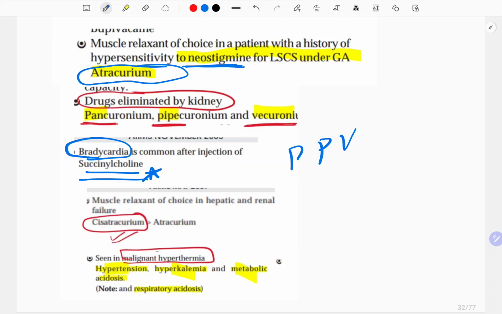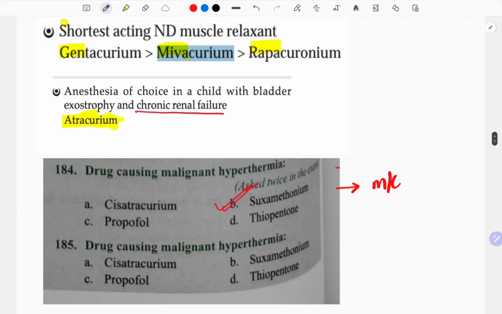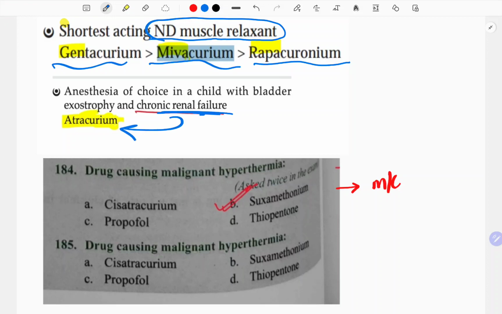Okay. Muscle relaxant of choice in hepatic and renal failure, I told you, is the one which undergoes Hoffman's elimination, atracurium. Seen in malignant hyperthermia is hypertension, hyperkalemia, and metabolic acidosis and respiratory acidosis. So BP will increase, potassium will increase and acidosis will occur, both metabolic and respiratory, in malignant hyperthermia. Shortest acting non-depolarizing muscle relaxants are gantacurium, mivacurium and rapacuronium. Anesthesia of choice in a child with bladder exstrophy and chronic renal failure is atracurium.